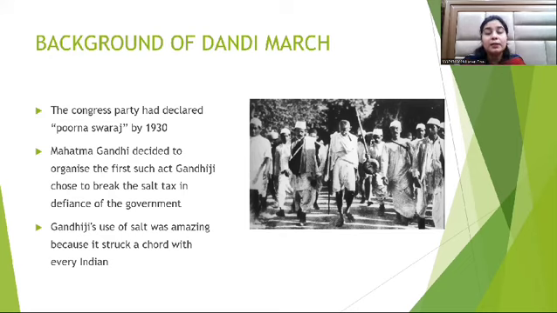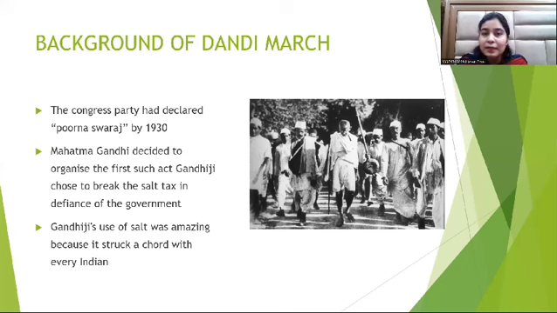Before the 1882 Salt Act, Indians used to make salt for their everyday use from sea water, which was available free of cost. But then the Salt Act of 1882 allowed the British government to create a monopoly over the production, and they levied a tax on salt, which was 8.2%. Therefore, Gandhiji's use of salt was amazing because it struck a chord with every Indian, as salt is used in every household, whether rich or poor.